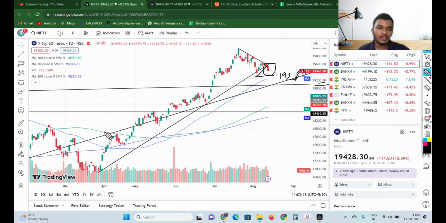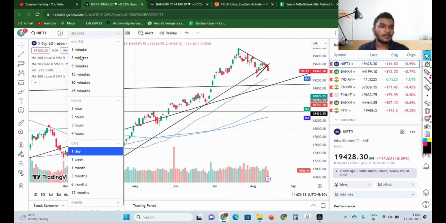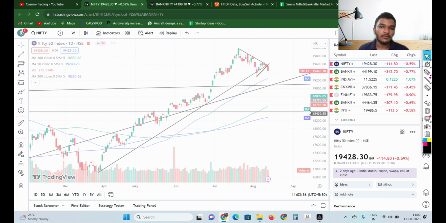So why the 19,200 level? Because this trend line is a kind of weekly trend line support and we have talked about it many times in our previous videos. So let's take a look at our weekly trend line support. Let's go into the weekly time frame.